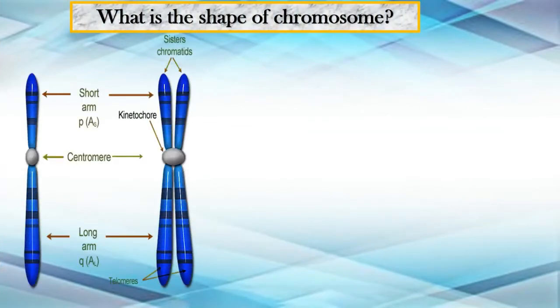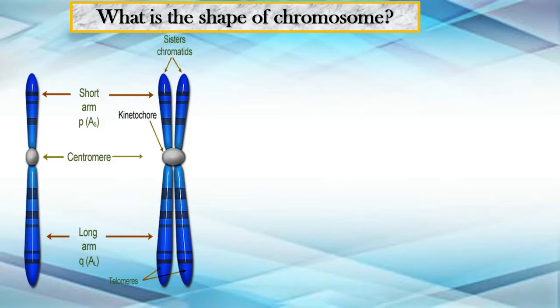Now in this chapter we will be dealing with cell division, and in cell division every part of the cell is going to divide, including the chromosomes as well. So let's understand the chromosome structure. This blue portion that you see is like an X, but remember this X doesn't have both sides equal in length. One part is shorter and the other part is longer. The shorter arm is called the P arm and the longer arm is called the Q arm.